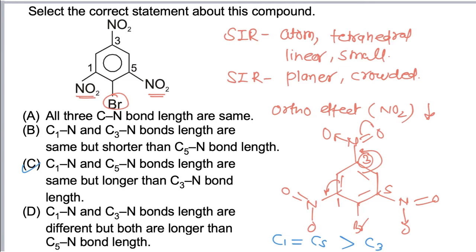The C1-nitrogen and C5-nitrogen bond lengths are the same but longer than C3. In C3 the bond length is decreased due to resonance, while in C1 and C5 the NO2 is slightly deviated from its plane, due to which resonance is comparatively decreased, and hence the correct answer is C.